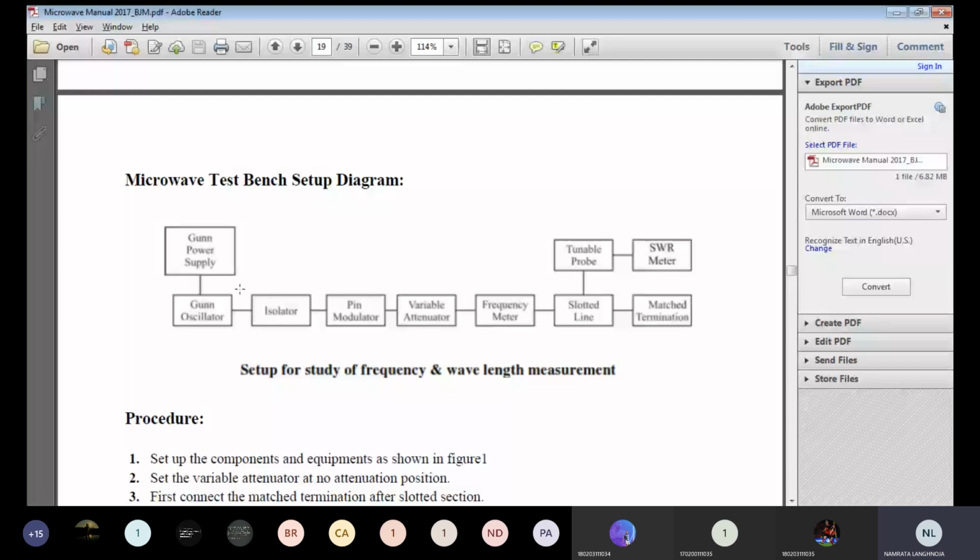That means power will move from the gun diode to the pin modulator, but reverse is not possible. That means from the pin modulator to the gun oscillator, power will never come back. So I'm using one isolator over here.